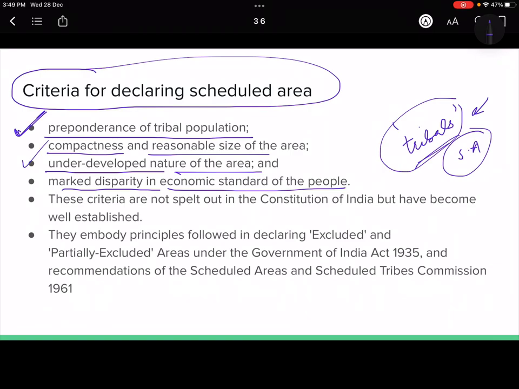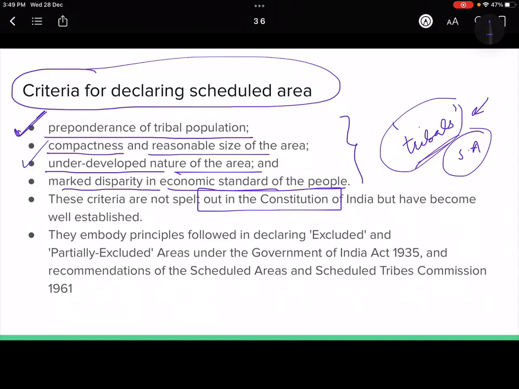Now these criteria, these four things that we have talked about, that means preponderance of tribal population, compactness, underdevelopment, are criteria which are not given in the Constitution of India and are not explicitly mentioned anywhere.